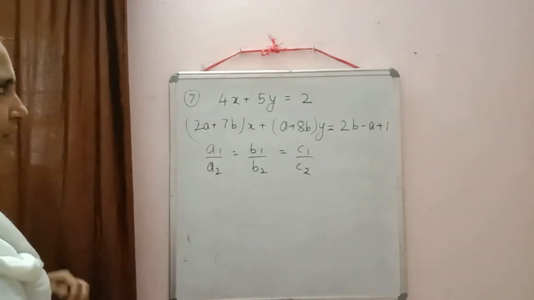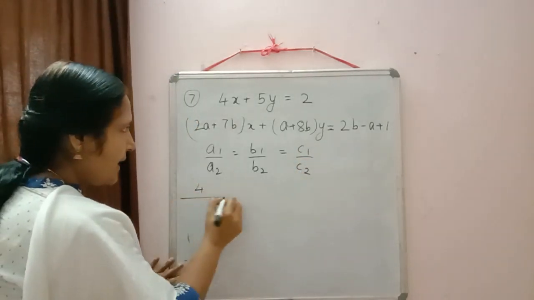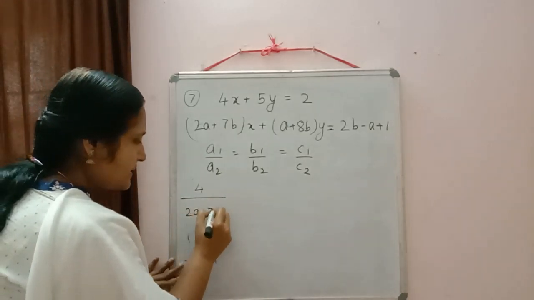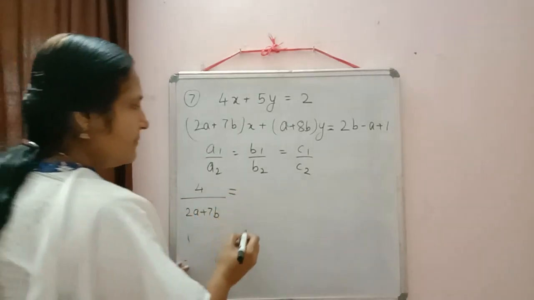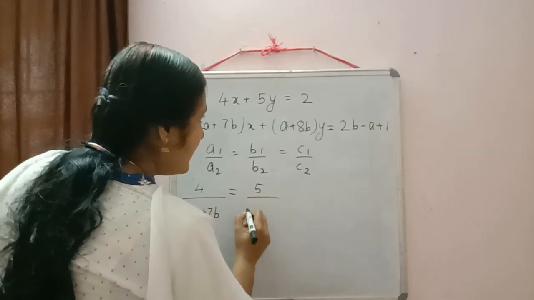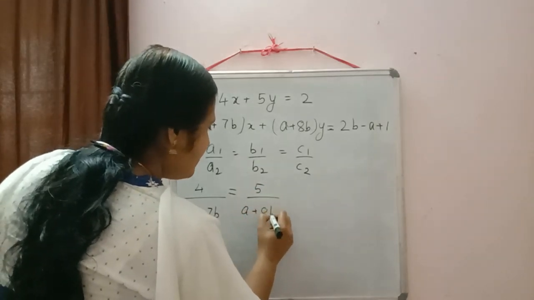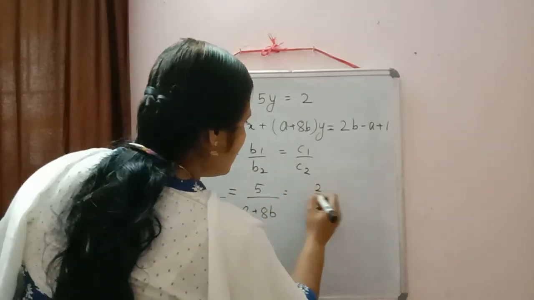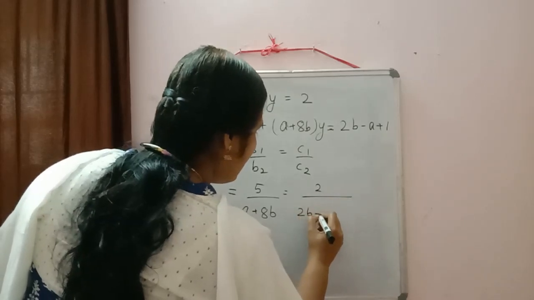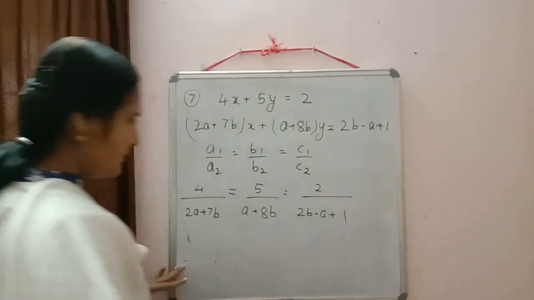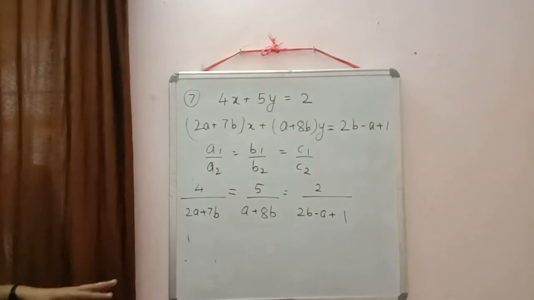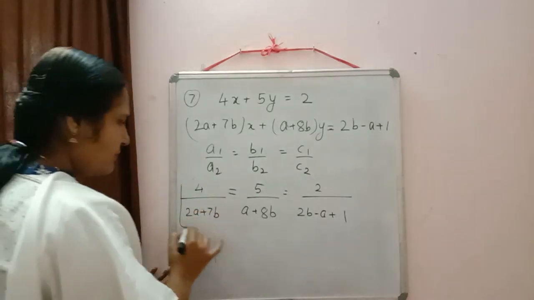Now substitute the values: 4 by 2a plus 7b equal to 5 by a plus 8b equal to 2 by 2b minus a plus 1. So in all we have a and b.